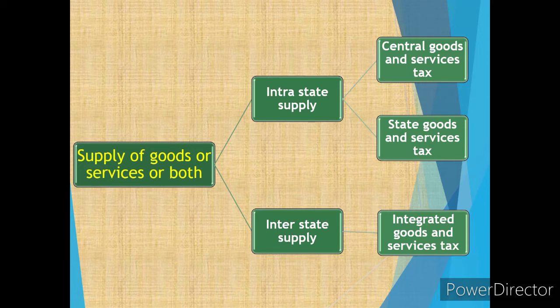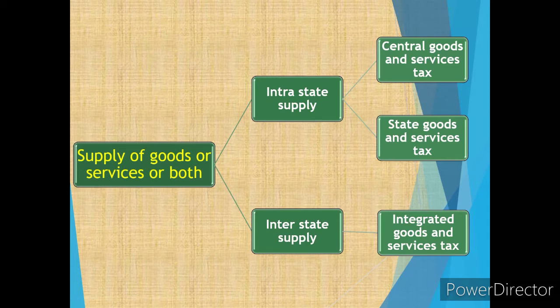And for interstate supply, the Integrated Goods and Services Tax, that is IGST, is leviable on goods or services. For intrastate, it is inside the state, CGST and SGST, the central and the state one. For interstate, that is between two states, outside the state, the integrated goods and services tax has to be paid.